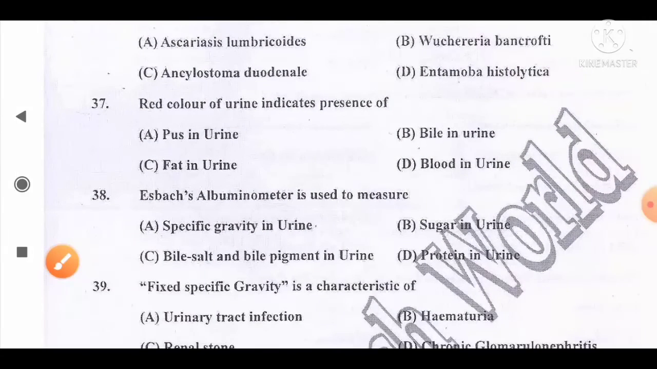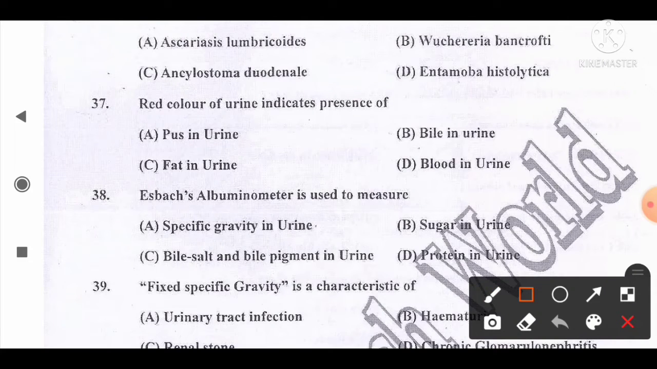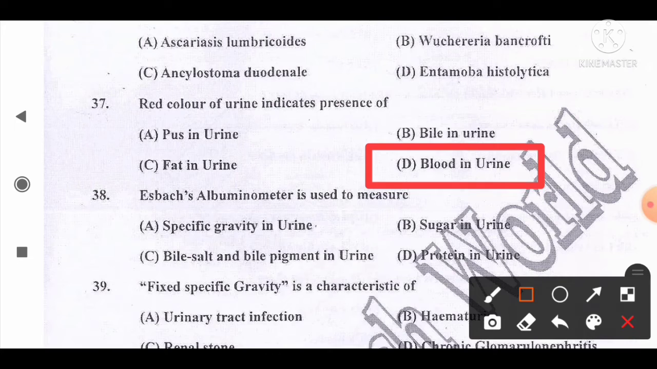Move to the next question, number 37. Red color of urine indicates the presence of option A, pus in urine, B, bile in urine, C, fat in urine, D, blood in the urine. The correct answer for this question is the indication of blood in the urine. So option D is the correct answer.